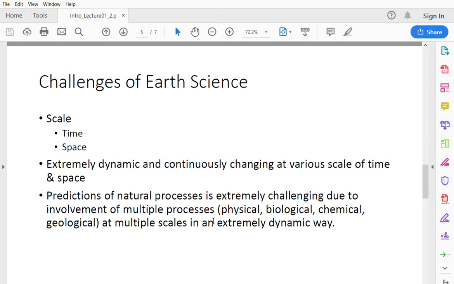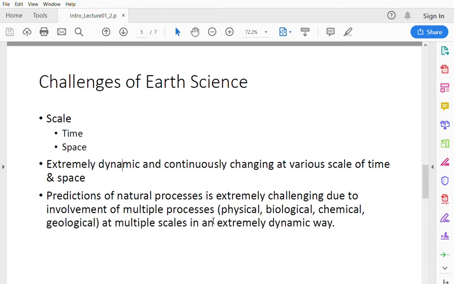Challenges of earth science. Earth science itself is a very challenging topic of science, and the main reason that makes it very challenging is the range of scale of time and space. Especially in time, the earth itself is about 4.6 billion years old.